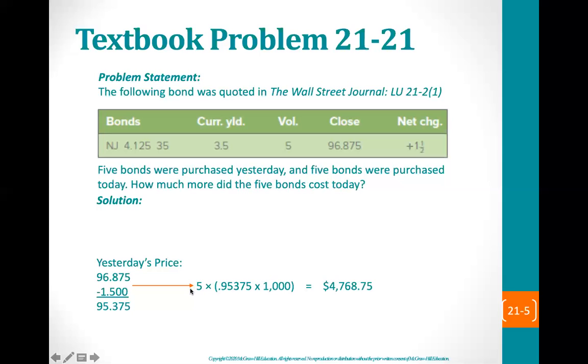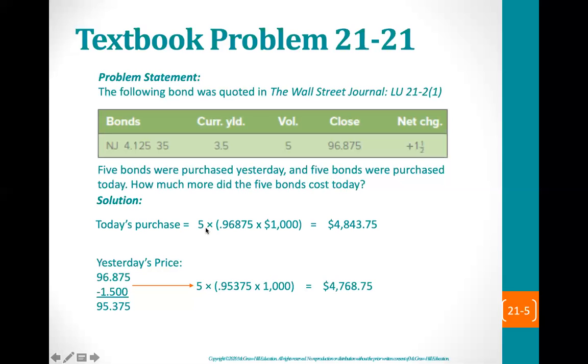So the 5 bonds at 95.375% times the $1,000 face value, 5 bonds yesterday would have cost $4,768.75. This is to convert your percentage to a dollar amount. Because remember, this is a percentage of the face value of $1,000.